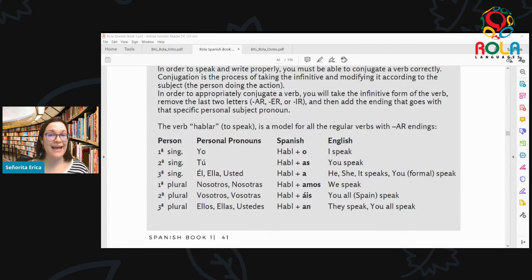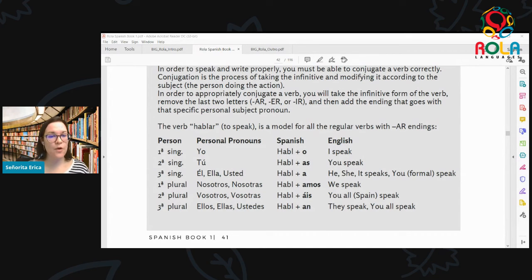Okay, now going to él, ella, usted, which as we've seen from ser and estar as examples, these three people share the same conjugation. So this one is going to be one formula for all three. Instead of adding o or as to the end, we're going to add a. So altogether we get él habla, repita, él habla. Ella habla. Usted habla. Muy bien. So this would be he speaks, she speaks, you formal, as in you polite, you speak.